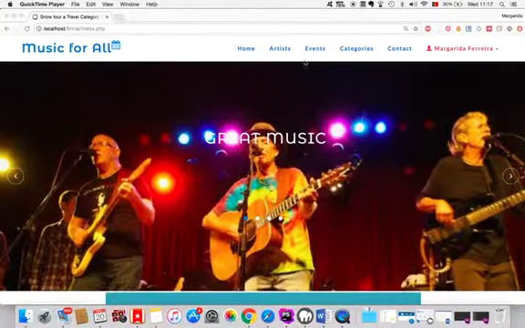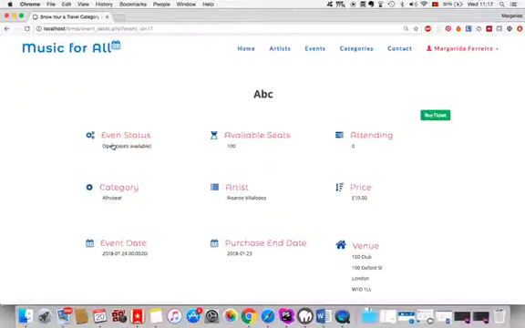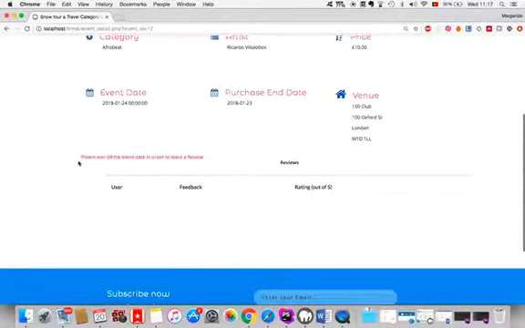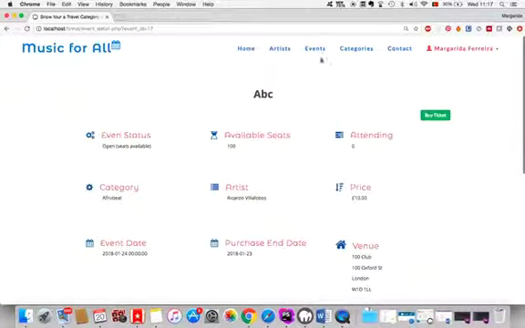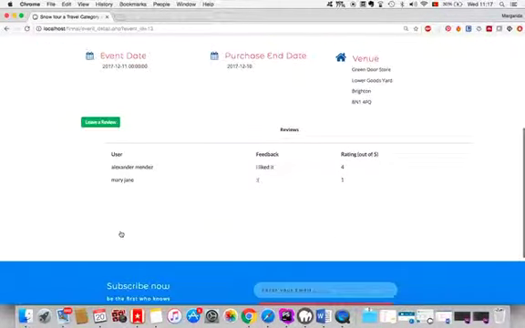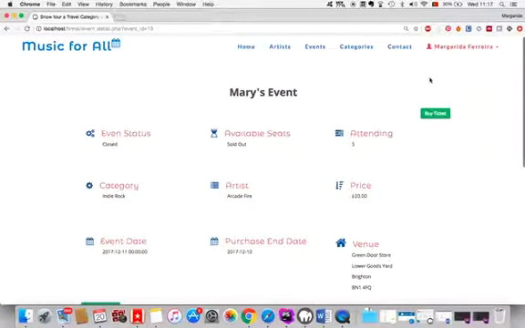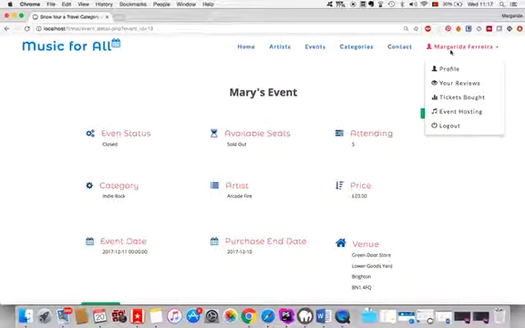Now that we are logged in, when we go on the events page and see, for example, this event, we already have the button to buy a ticket. Here we don't have the button to leave a review, because it says that we have to wait until the event happens to leave a review. But if we look at this one, we can leave a review. And now let's see how we will buy a ticket.